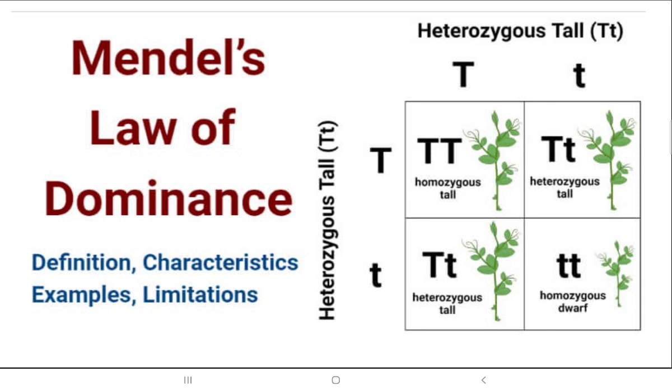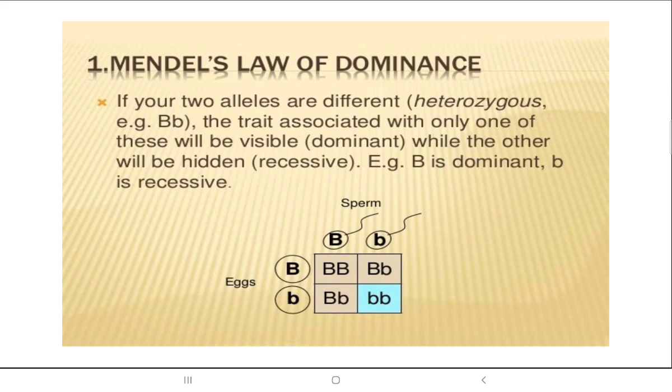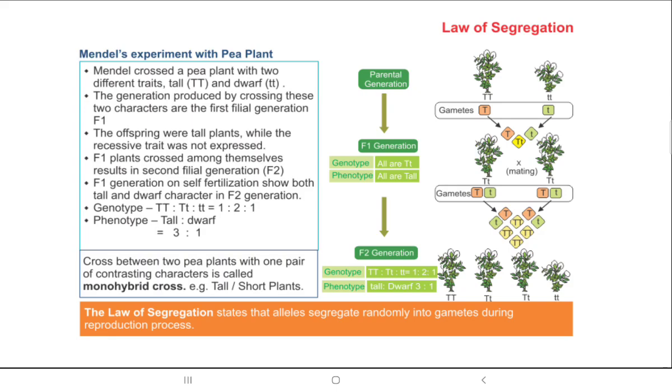In this way we understand which one is dominant, which one is recessive, and what the chances are of the offspring being tall or short. This is the process, Mendel's first law, the law of dominance. The two alleles are different, and we combine each one with the other, and the one which becomes dominant has a greater chance of showing up in the offspring.